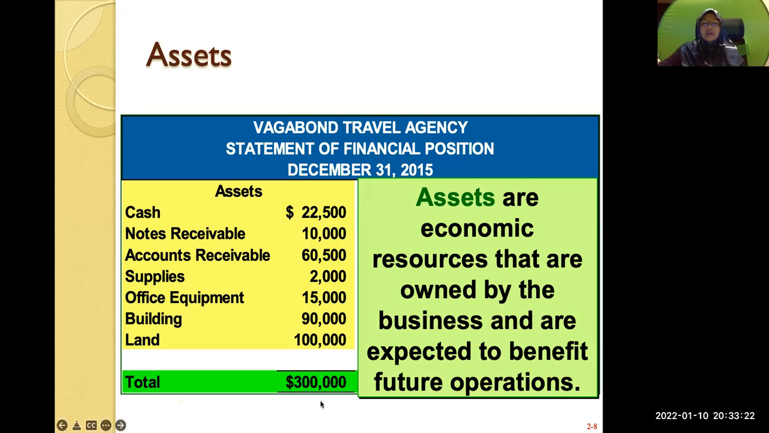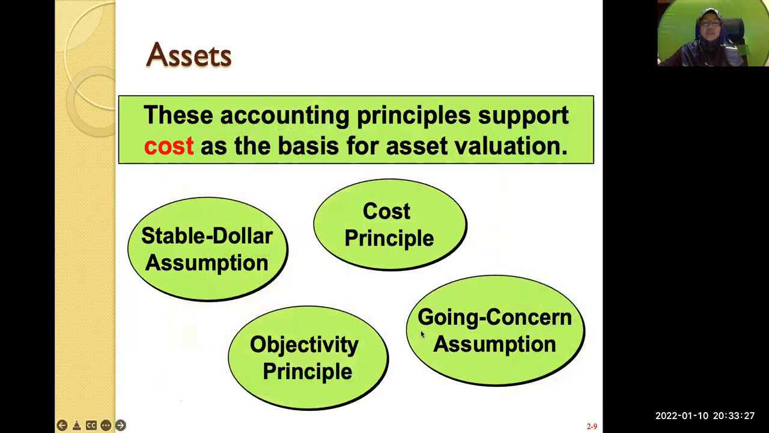Then we have accounting principles. When we get to assets, we will always use the cost principle. It means that we record your asset at the historical cost. Whatever the cost of the asset, that is the amount that will be recorded. So you use monetary value, and then the going concern assumption. It means that we assume that the company will continue to exist for a number of years.